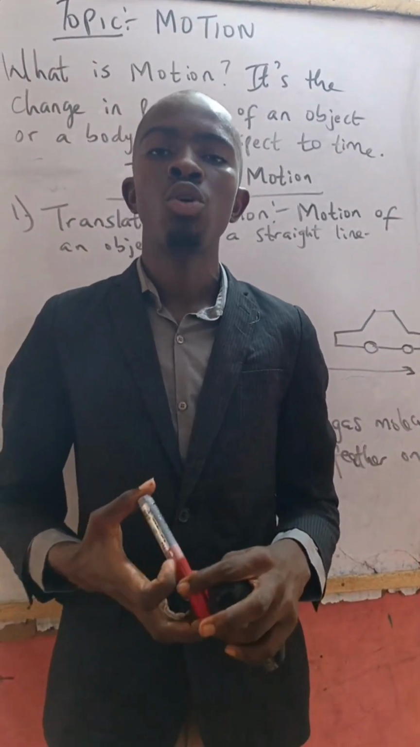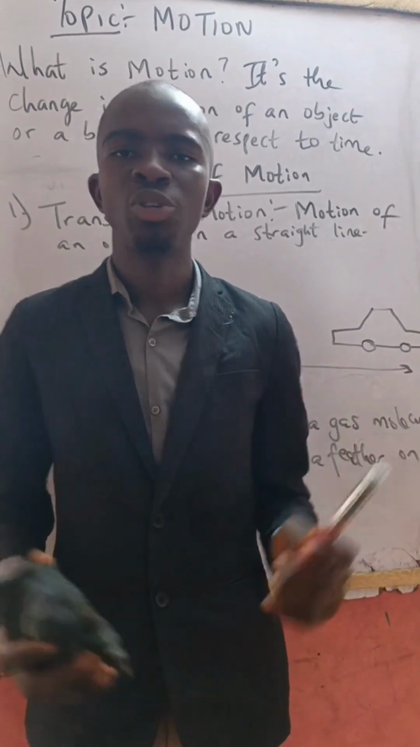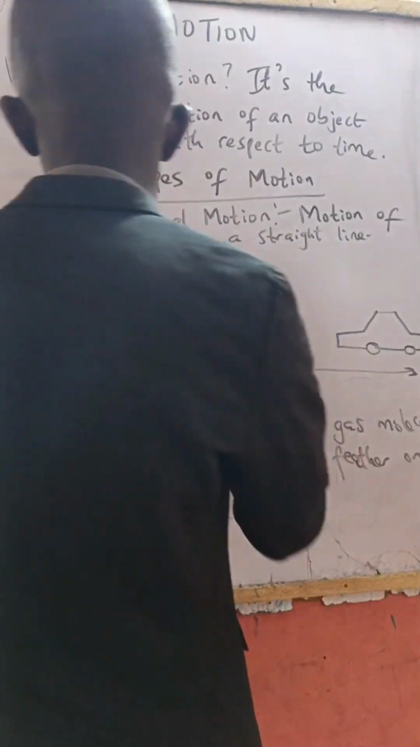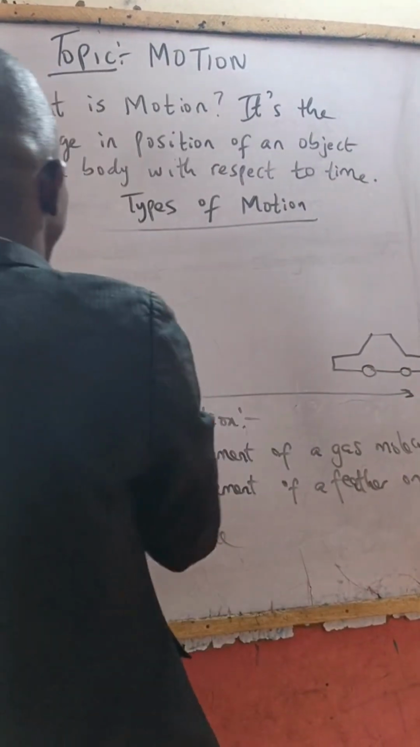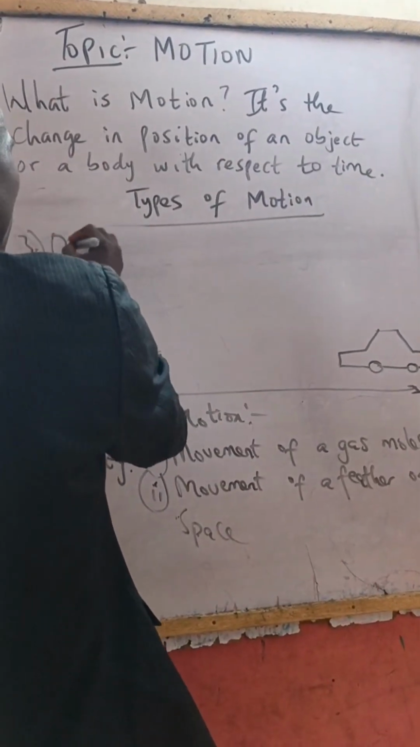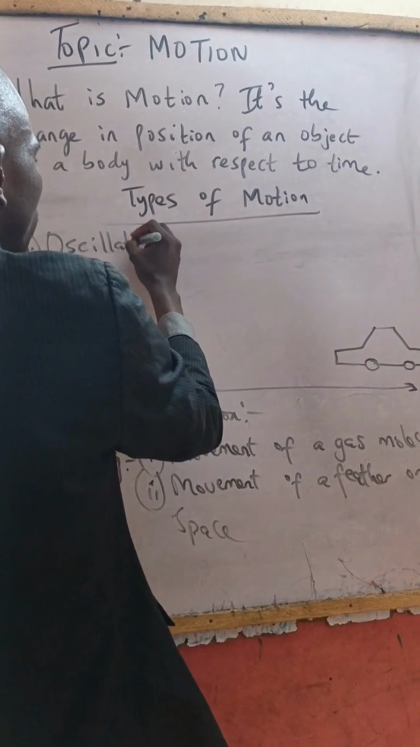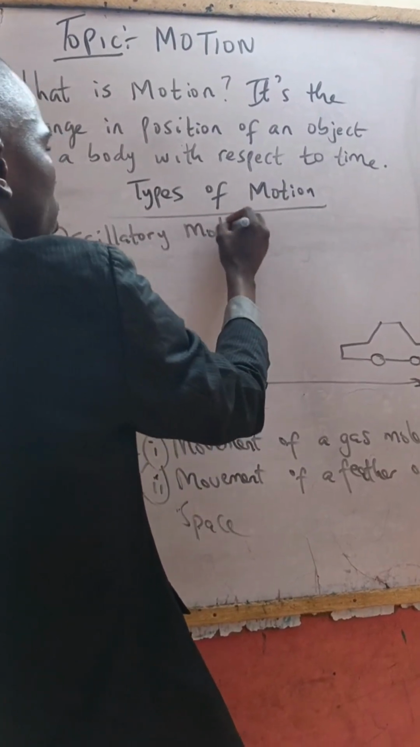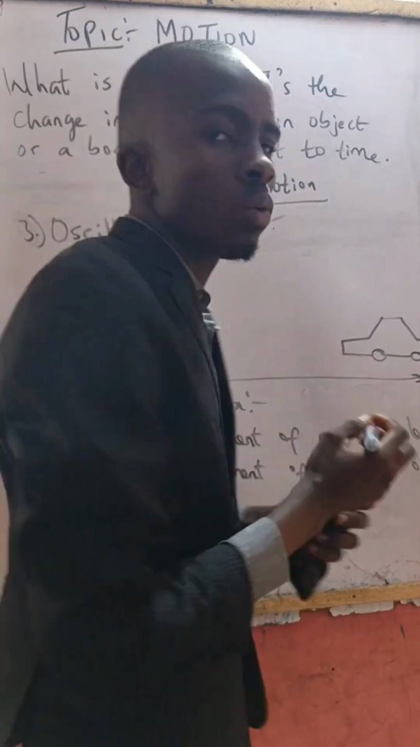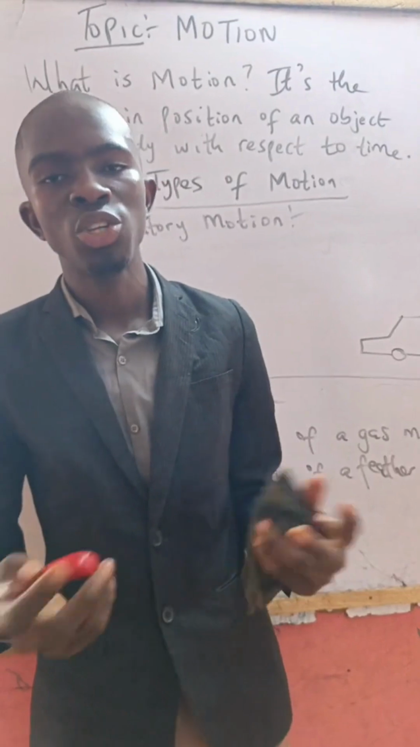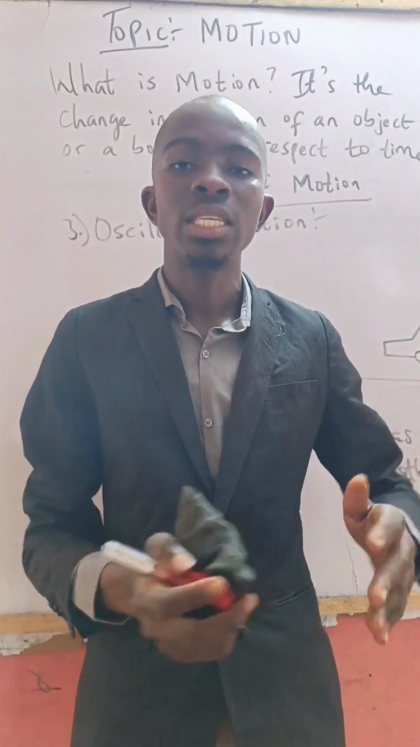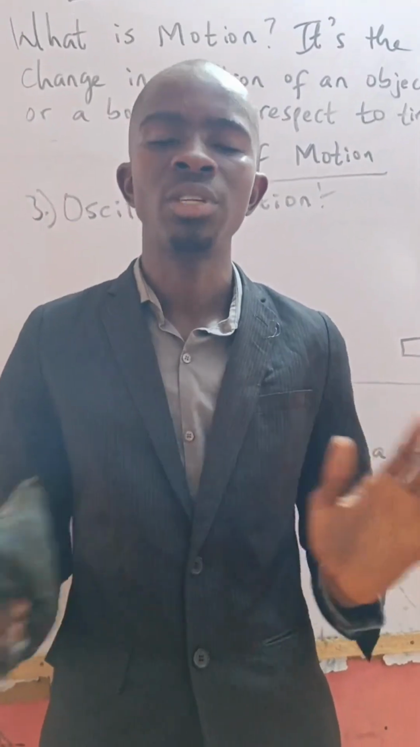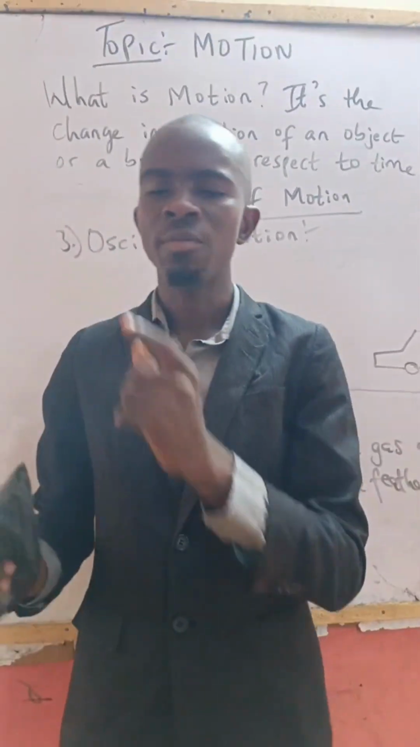We also have what is called an oscillatory motion. The third type of motion, an oscillatory motion. Now, what is the meaning of an oscillatory motion? This is the motion of an object. We can say this is the to and fro movement of an object.